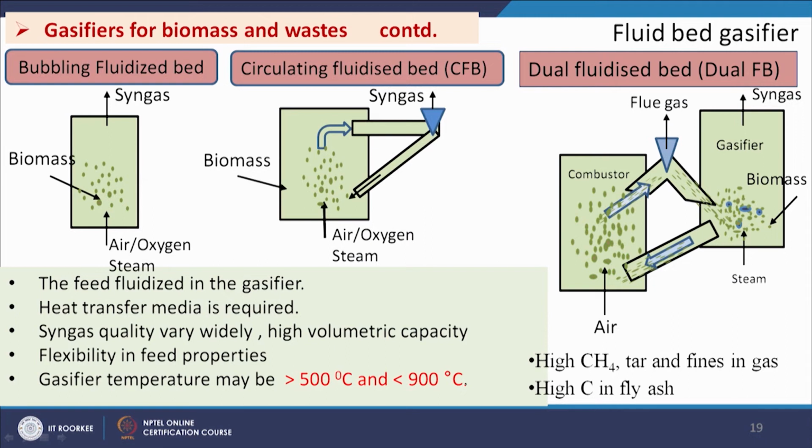Now, we will see the fluidized bed gasifier. Here again the biomass enters from the side and from the bottom air or oxygen or steam, and from the top syngas is going out. So, this is bubbling fluidized bed and circulating fluidized bed. The air or oxygen velocity is maintained in such a way that some solid is also carried over with the syngas and those are settled and recycled. So, that is circulating fluidized bed.